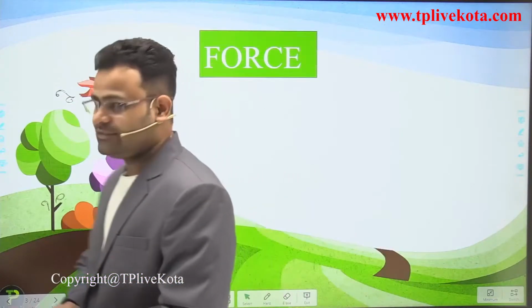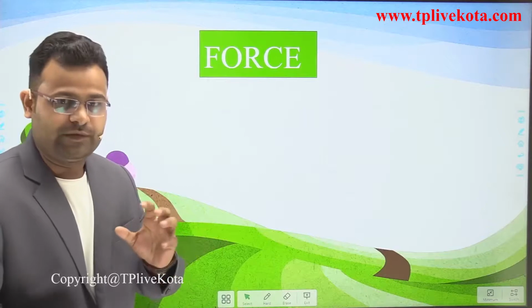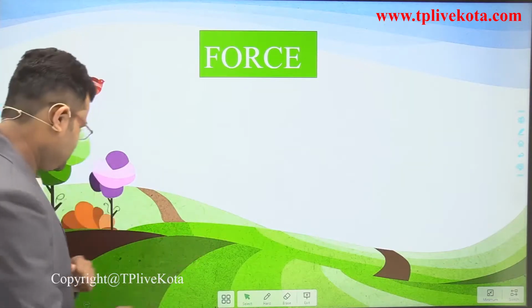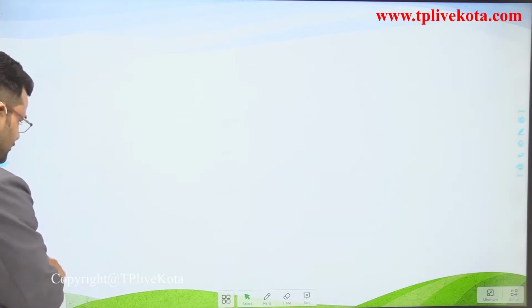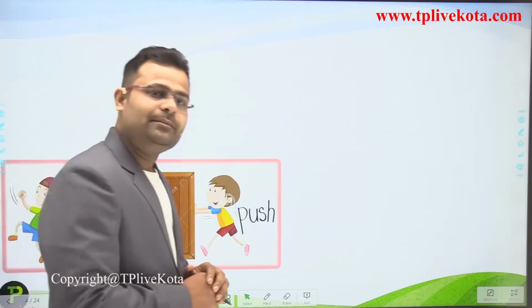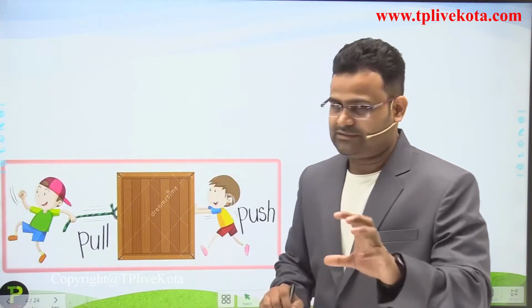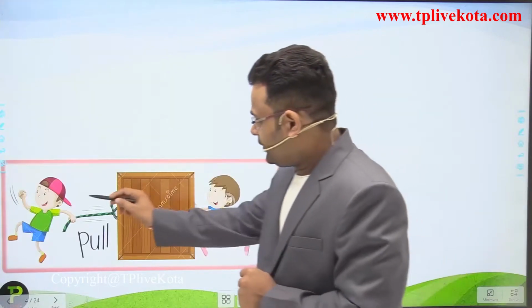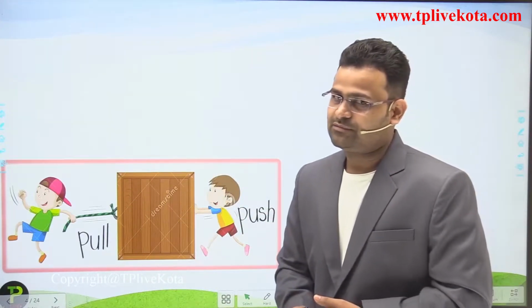What is force? First we discuss force. Dear students, look at this diagram. In this diagram, one is the block, which we call the mass, meaning the object. One boy pulls the box and one boy pushes this box.